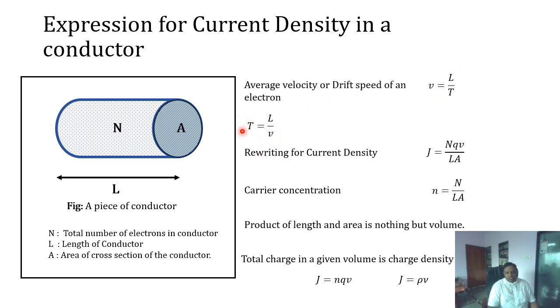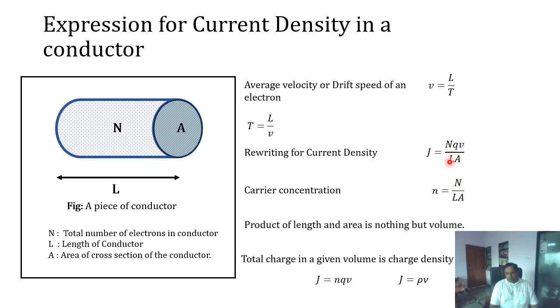Using this T in the previous current density equation, we rewrite J is equal to NQ times the velocity of the electron, divided by LA. Length into area is nothing but the volume.